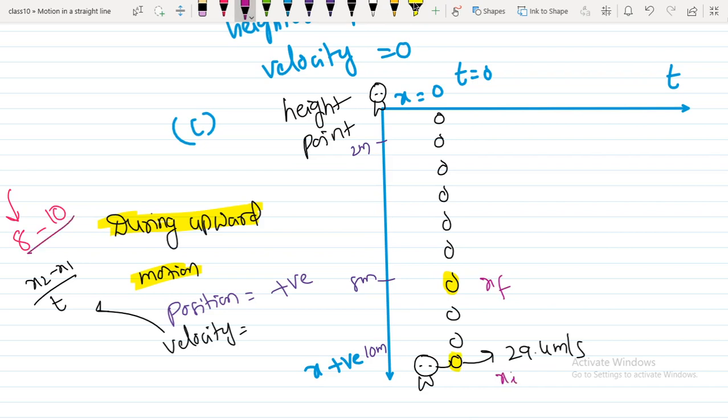So the velocity is nothing but x2 minus x1. Here I am getting a negative, whatever the time is. So the velocity when moving in the upward direction is negative. When velocity is negative, I can write that the velocity sign is negative. So what about acceleration? If velocity is negative, acceleration is positive.